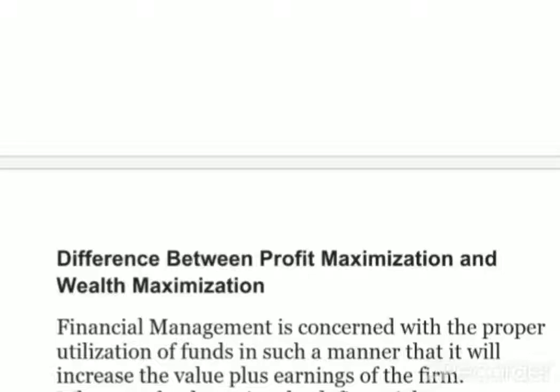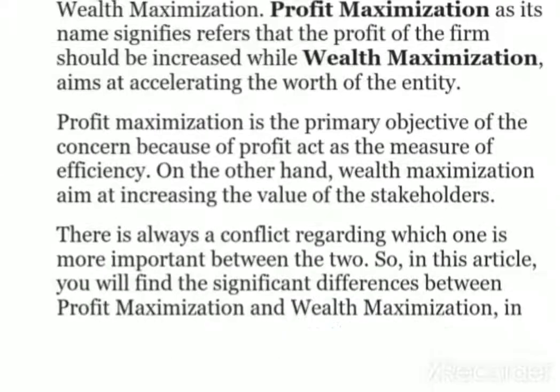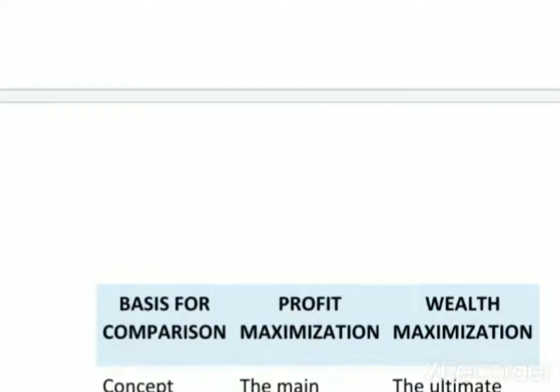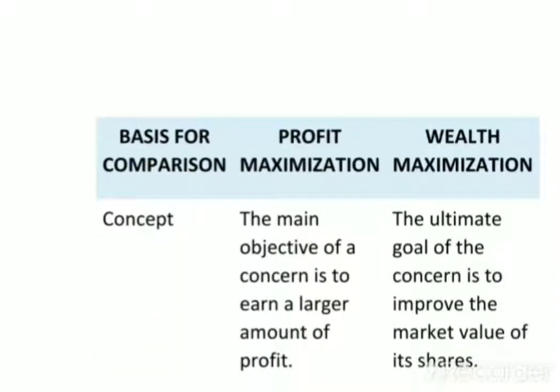So this is the difference between profit maximization and wealth maximization. The firm is working for both. But sometimes a firm may forego one to achieve the other, for the overall benefit of the firm, for the company. The basic difference between profit maximization and wealth maximization is given here.